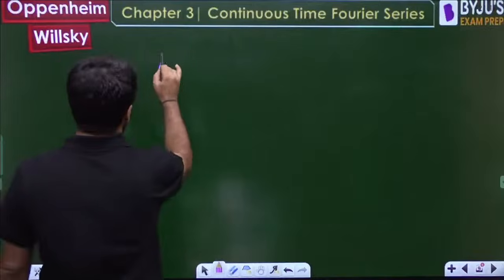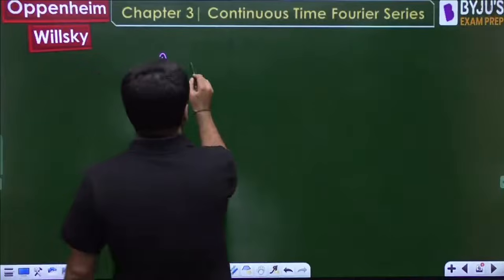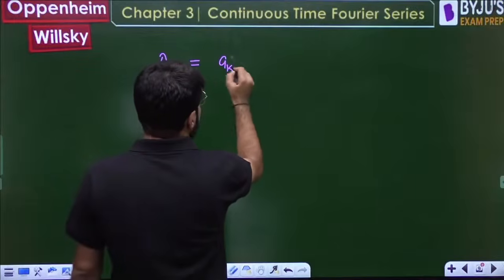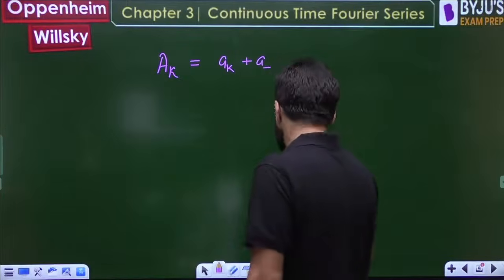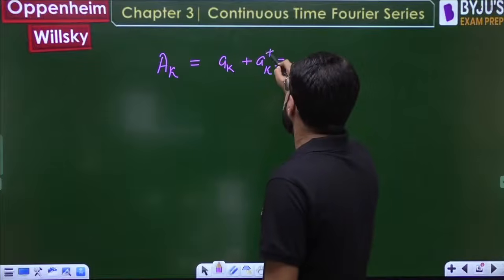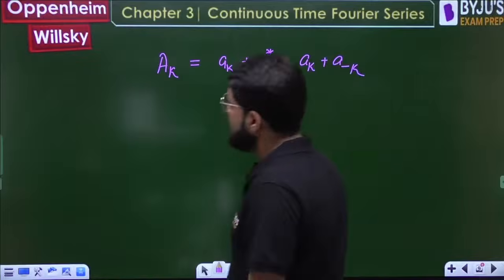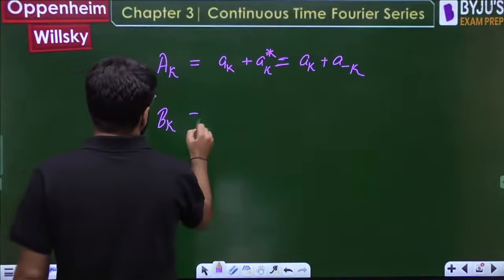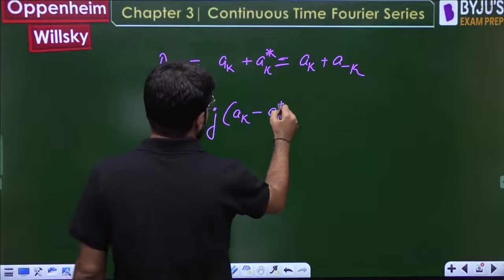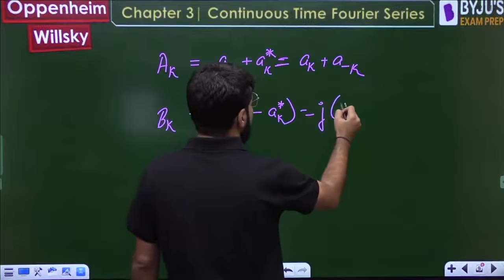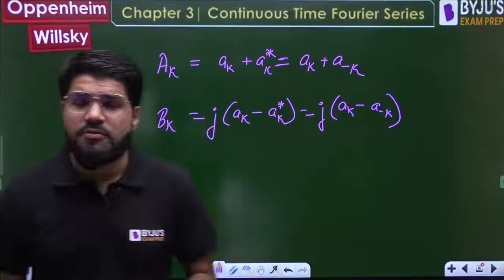What is the relation between the Fourier series coefficients? The coefficient of cosines, small a_k, is given in terms of the exponential Fourier series terms by a_k plus a_minus k. It is actually a_k plus a_k star, which is also equal to a_k plus a_minus k. And b_k is given by the formula j into (a_k minus a_k star), or once again j(a_k minus a_minus k). This is the relation between the trigonometric Fourier series coefficients.